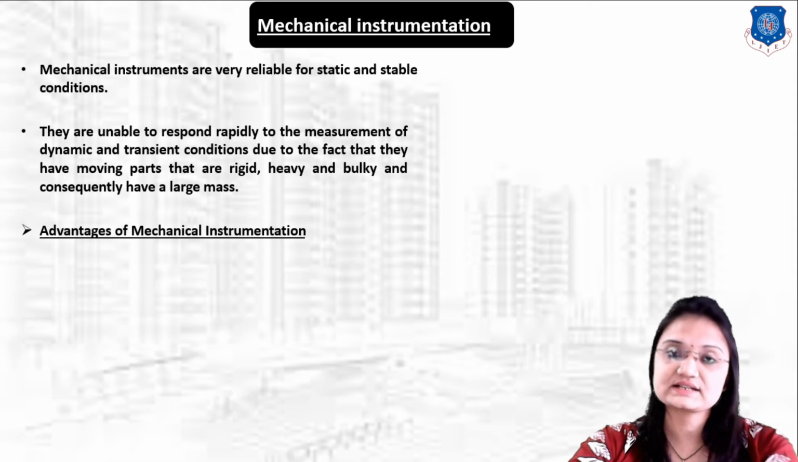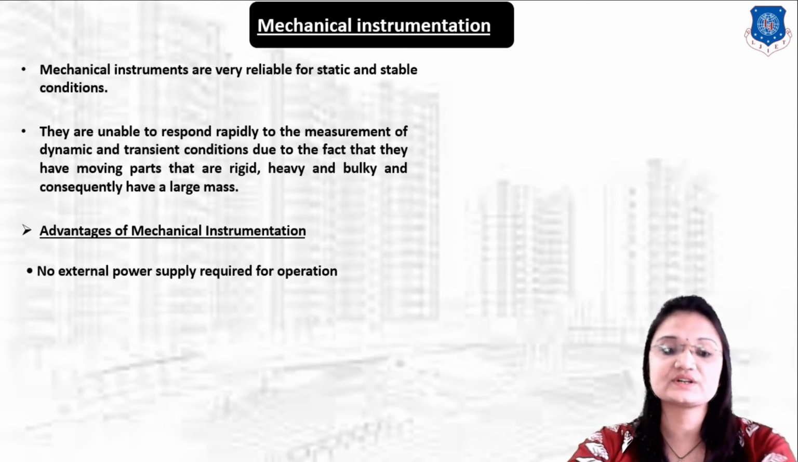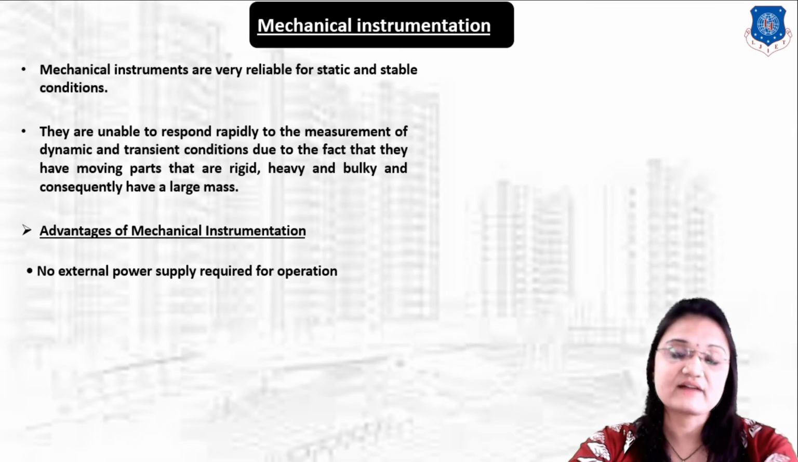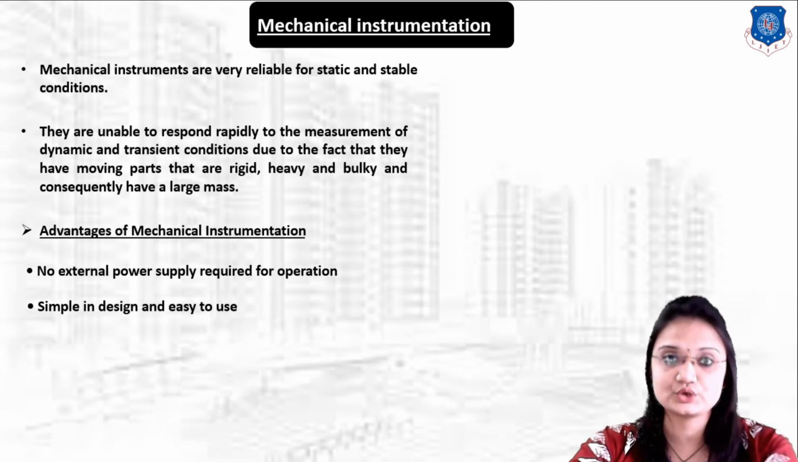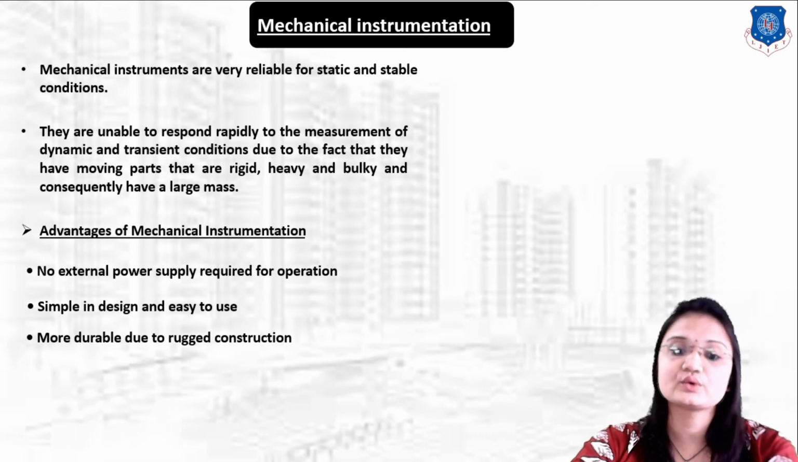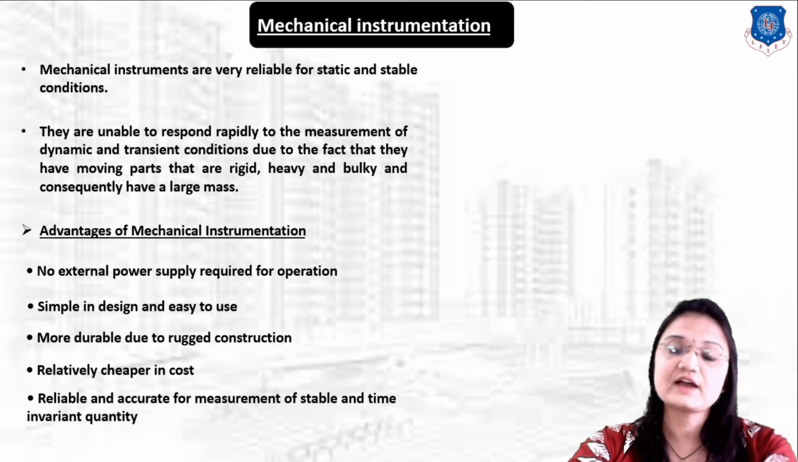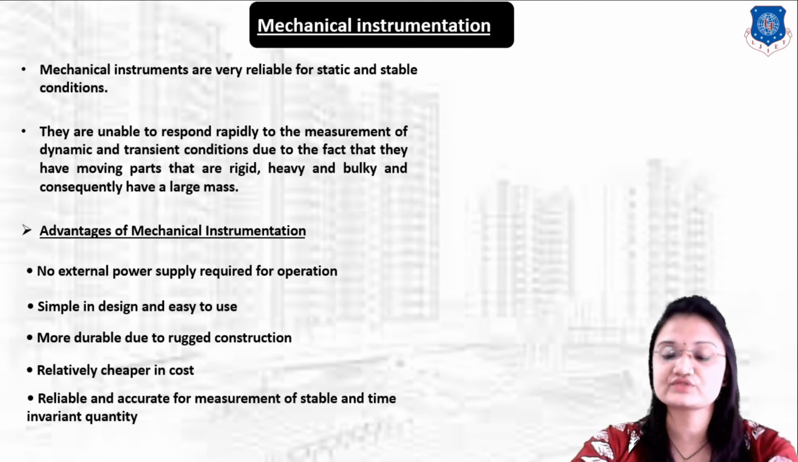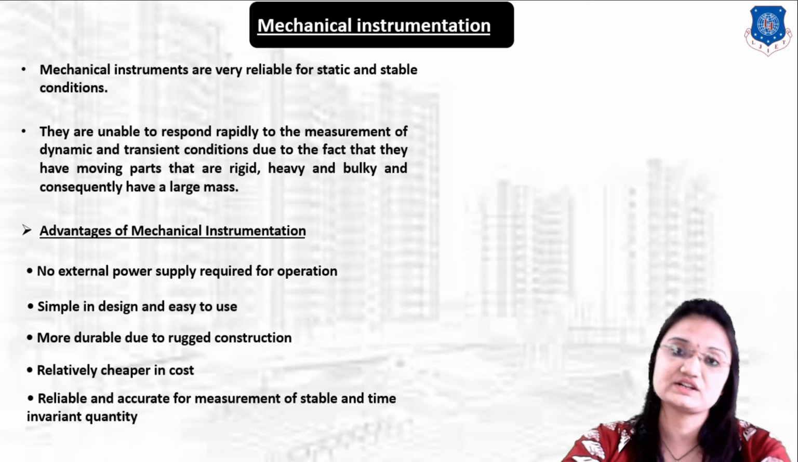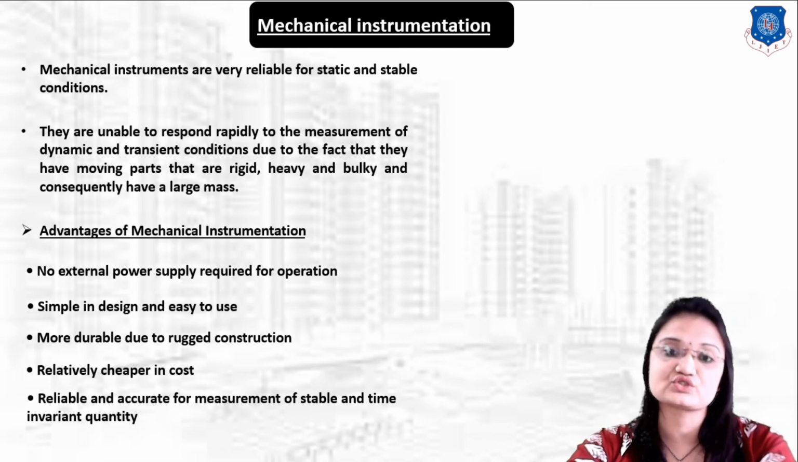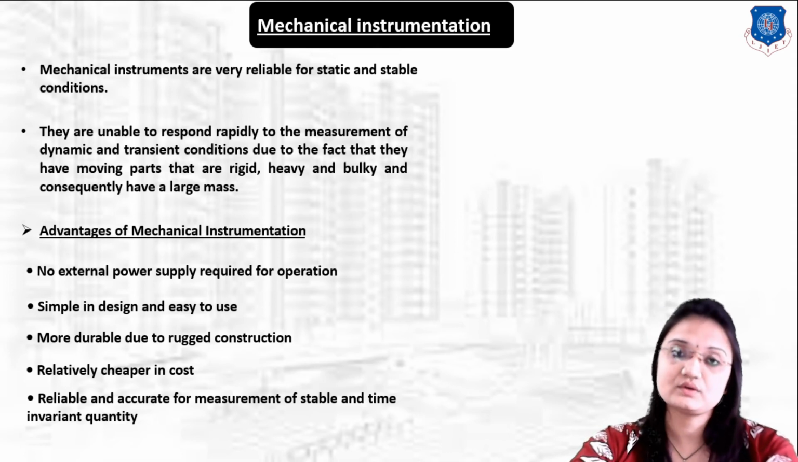Now let us understand the advantages of mechanical instrumentation. First, no external power is required for its operation. Second, it is simple in design and very easy to use. Third, it is more durable due to rugged construction. Then, it is relatively cheaper in cost. Then, it is reliable and accurate for measurement of stable and time-invariant quantities. So these are the main advantages of mechanical instrumentation: no external power required, simple in design and very easy to use, and low in cost.